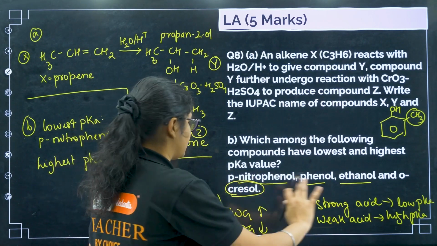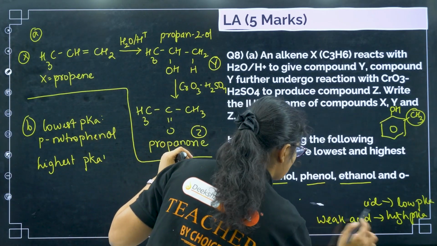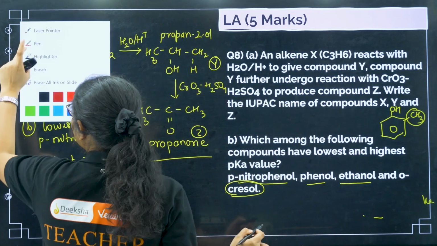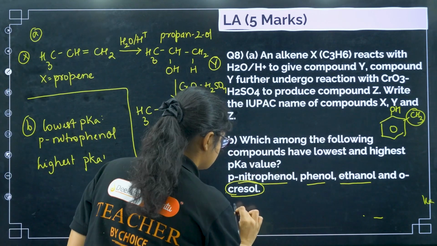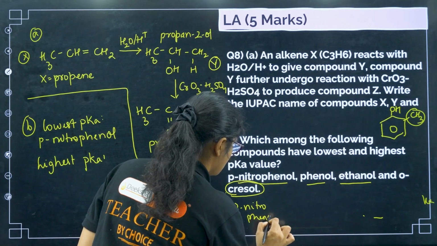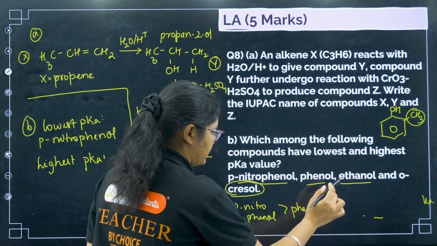So if I just write down their acidity order, then we can find the lowest and the strongest acid very easily. See, if I order them, the first one will definitely be para-nitrophenol. Next will be phenol because it is a neutral group, no groups are attached here.